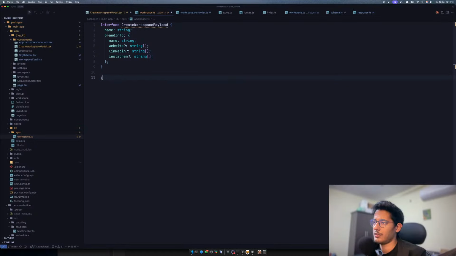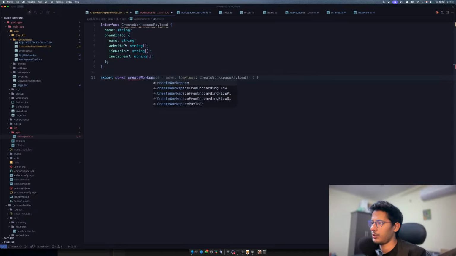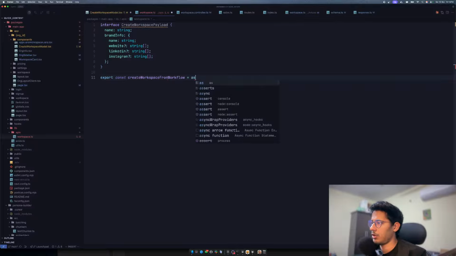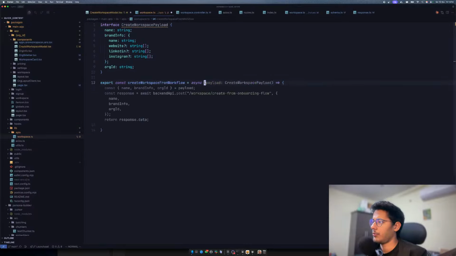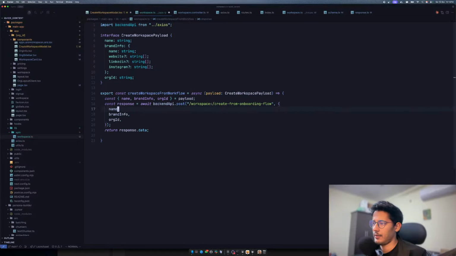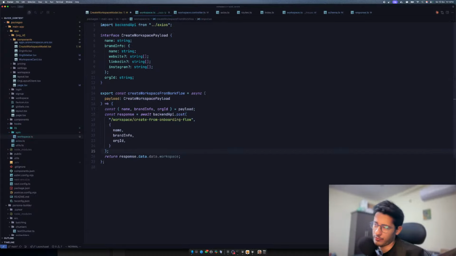I just don't like this. Export const create workspace from workflow. That's a long function name, and this will have an org ID, so we would need an org ID over here as well. And then we can have a payload, and we would do all these things, of course, and return the response.